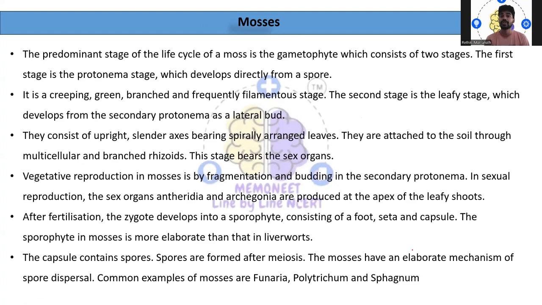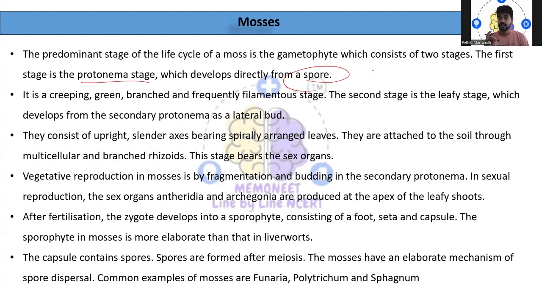It becomes the predominant stage, the gametophyte, which consists of two stages. The first stage is the protonema stage, which develops directly from the spore. What happens here?